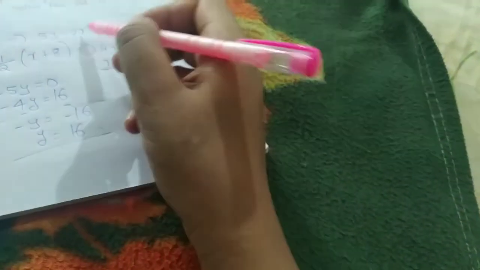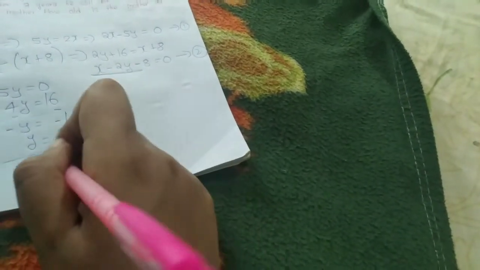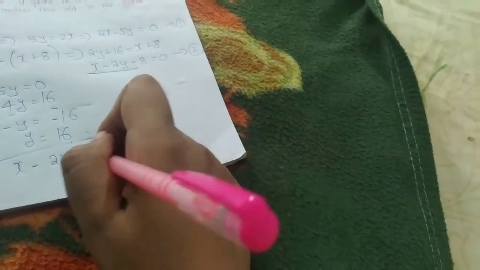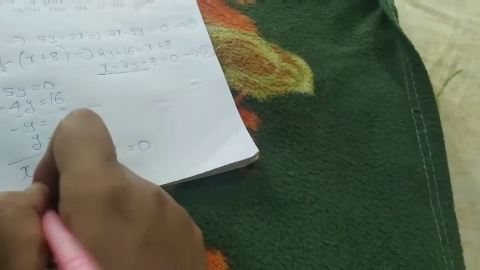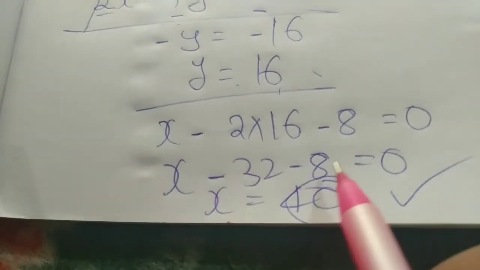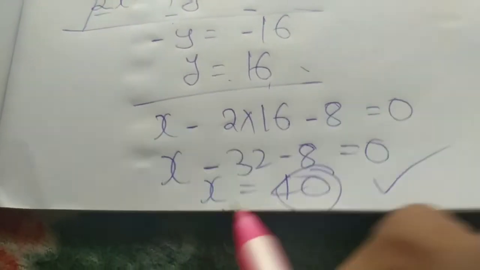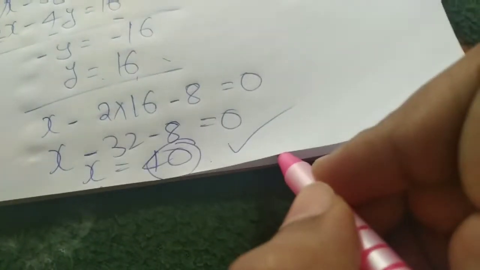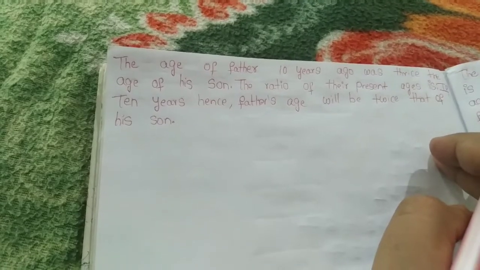Now substitute this value in any of the equations. Let's see in this equation: x minus 2 into 16 minus 8 equal to 0. x minus 32 minus 8 equal to 0. x equal to 40, which means x is the mother. So the age of the mother is 40. Got it?